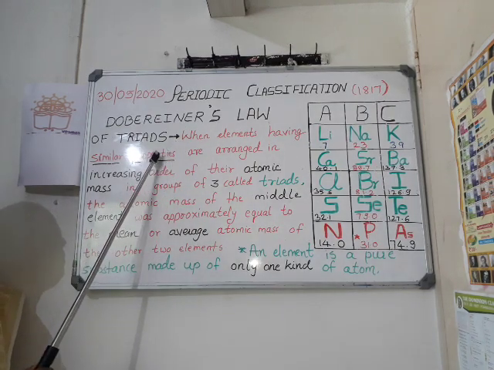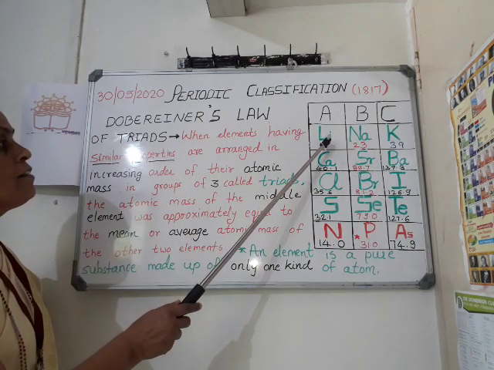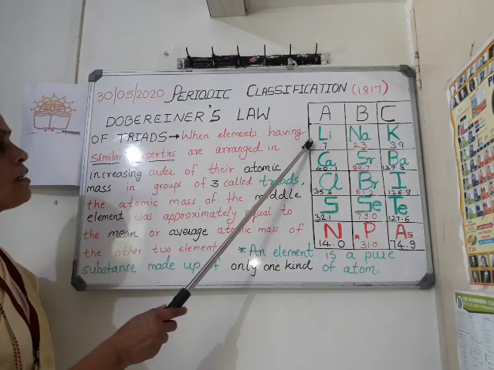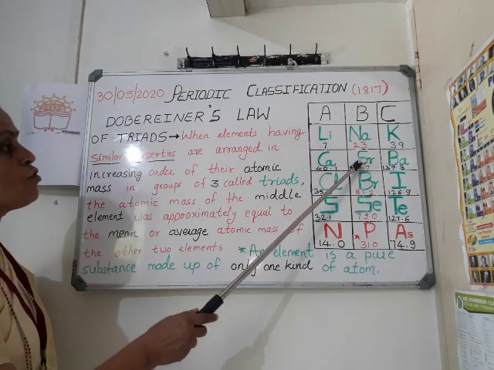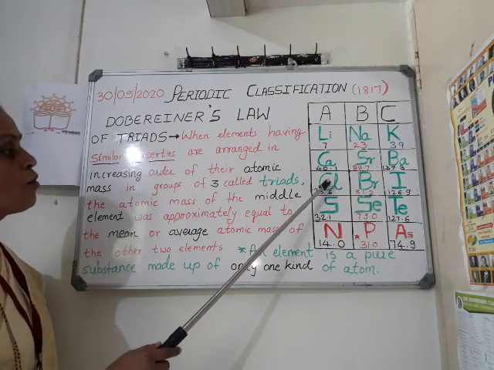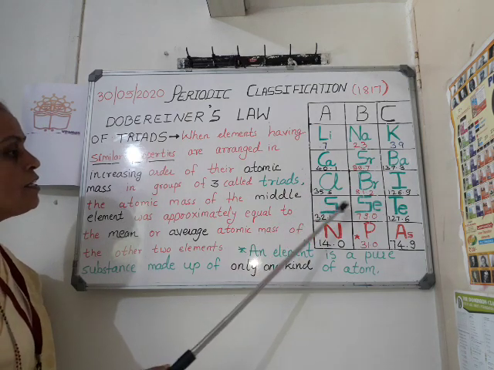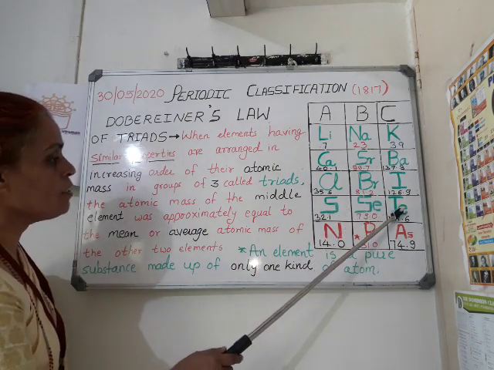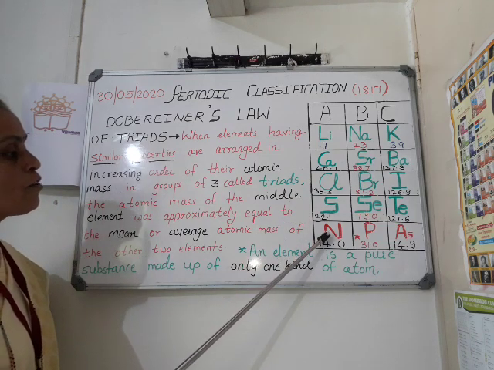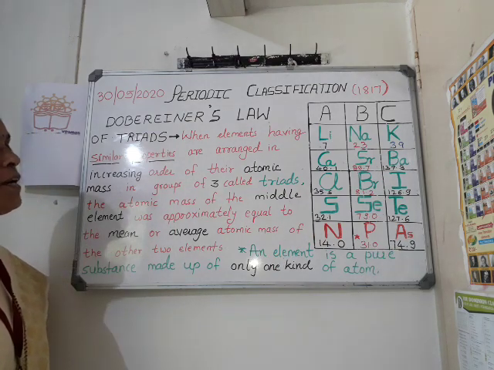When elements having similar properties. Now let us consider this triad, lithium, sodium and potassium. All these are alkali metals. Calcium, strontium, barium are alkaline earth metals. Chlorine, bromine, iodine are halogens. Sulfur, selenium, tellurium, and nitrogen, phosphorus and arsenic are the nitrogen group elements.